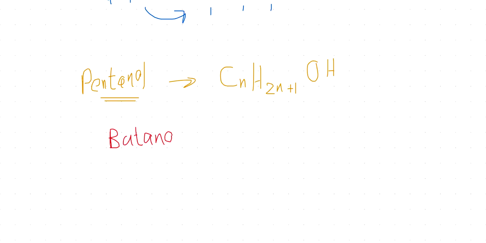C4H10? No, it's 2n plus 1. 2 into n would be 2 into 4, 8, plus 1, 9. C4H9OH. This is the molecular formula for butanol.